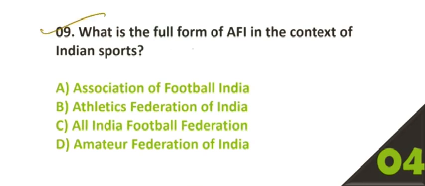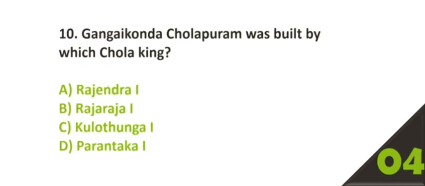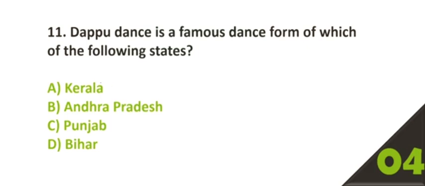Question number 9. What is the full form of AFI in the context of Indian sports? Option number B, Athletics Federation of India. Question number 10. Gangaikonda Cholapuram was built by which Chola king? Option number A is the correct answer, Rajendra Chola I.